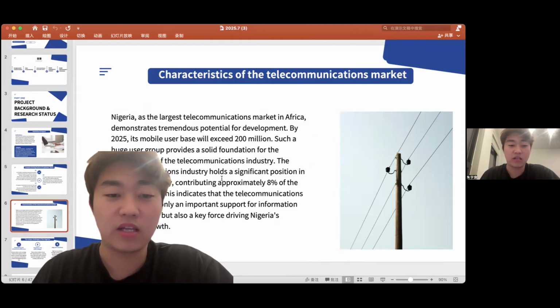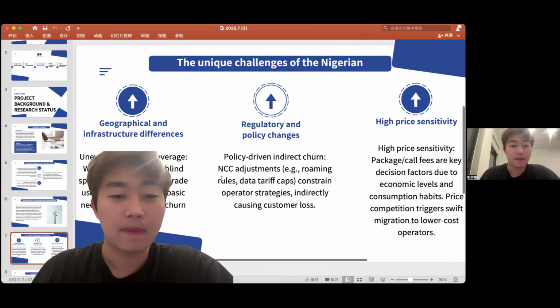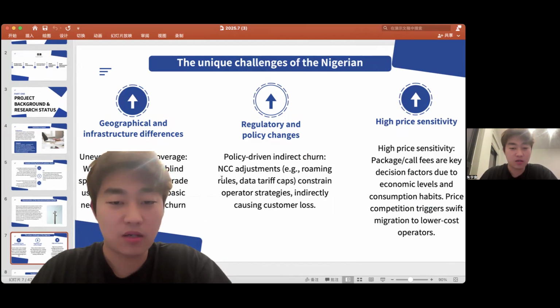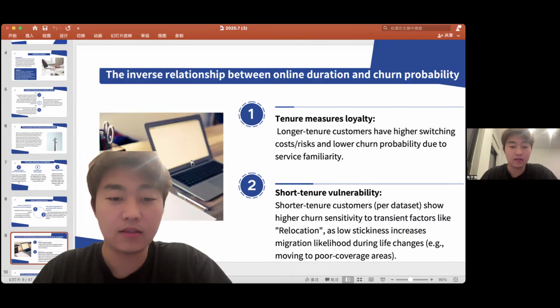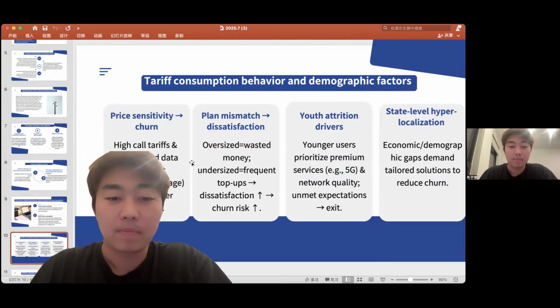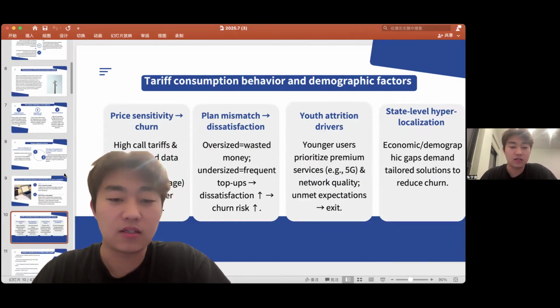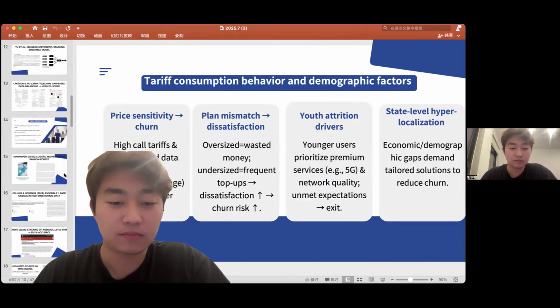So churn management has real business impact, and churn risk is affected by uneven coverage and policy constraints. Customers are highly price sensitive, and pricing and plan mismatch are direct triggers. When users feel plans are too expensive or don't fit their usage, they switch to the competition.